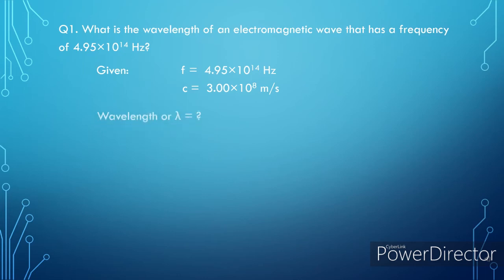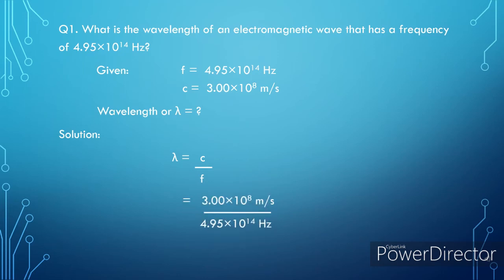So for the solution, we have wavelength is equal to the speed of light divided by frequency. We have to substitute the value of c, that is 3 times 10 raised to 8 meters per second, divided by 4.95 times 10 raised to 14 hertz, which is our value for f. And once we divide these values, our wavelength will be 6.06 times 10 raised to negative 7 meters.